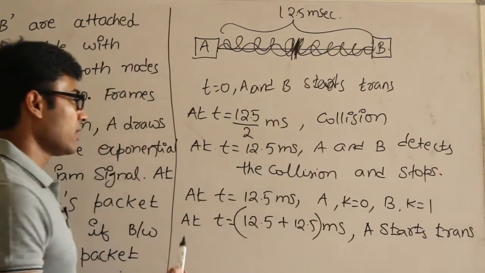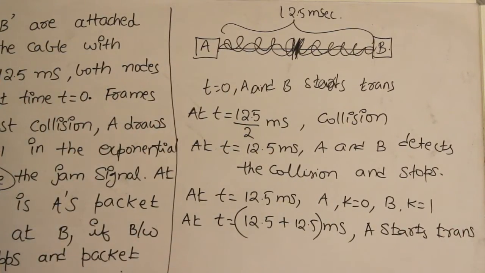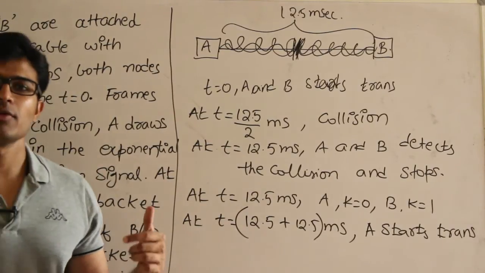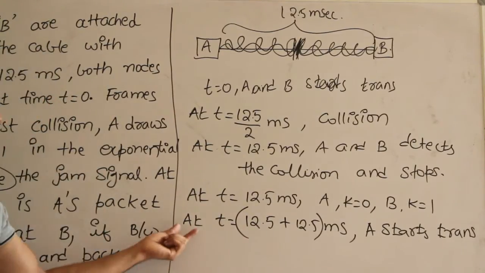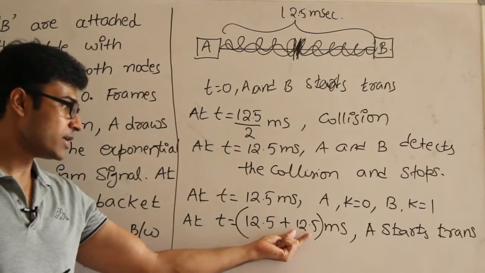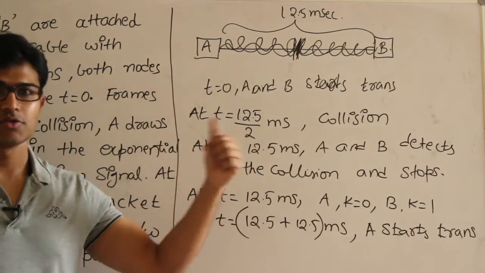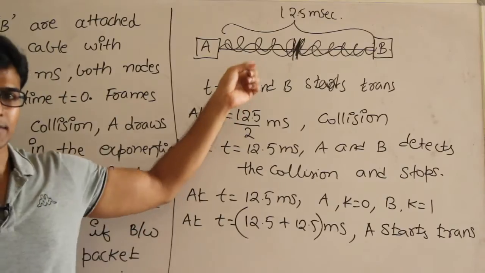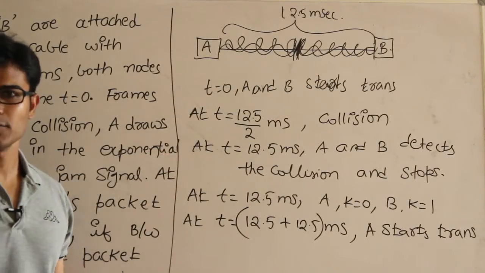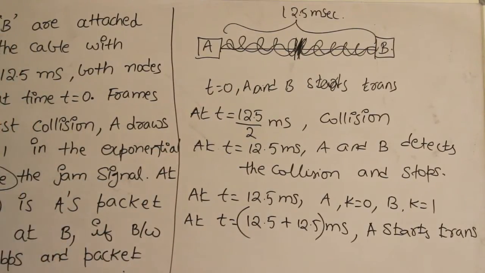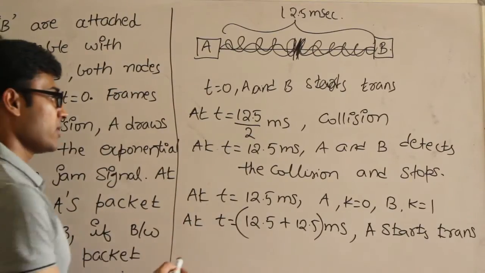What about B? B is supposed to wait for one time slot, and now the time slot will be set in such a way that even after A is starting very late, when B tries to start the signal, then it will see the A signal at the other side. That is how this time slot will be adjusted. So at time t equal to 25 milliseconds,